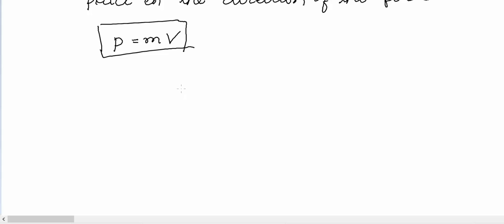force is equal to mass into acceleration, F = ma. This is the second law of motion. It is obvious that if the same force acts on a 1 kg and a 2 kg mass, the acceleration produced in the 1 kg mass will be twice that produced in the 2 kg mass.